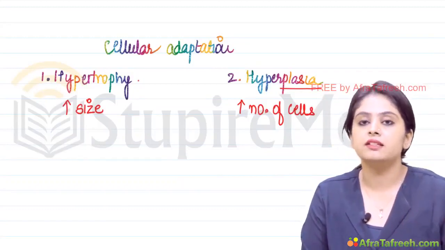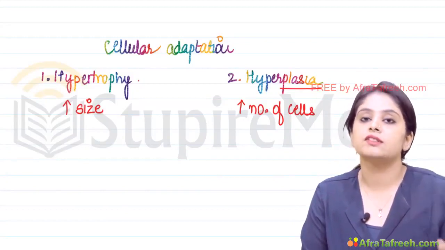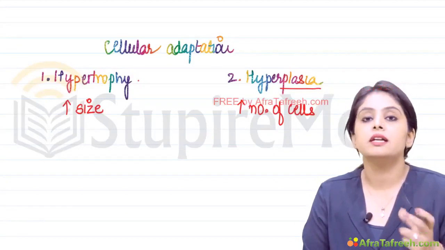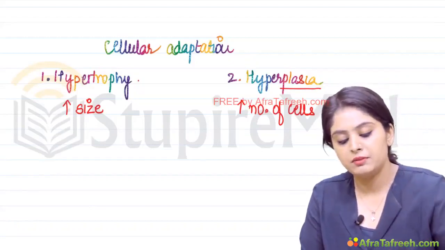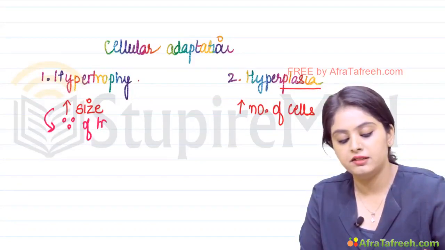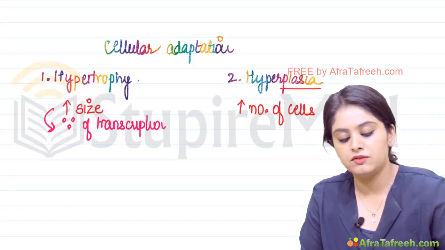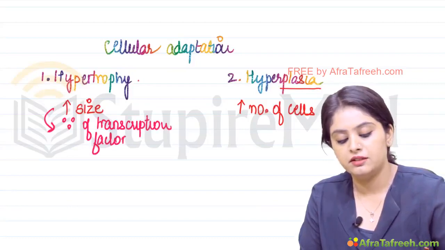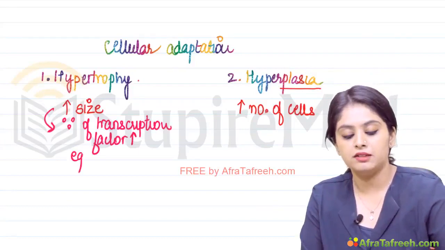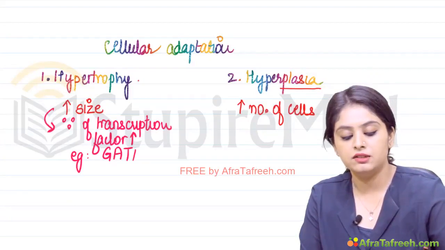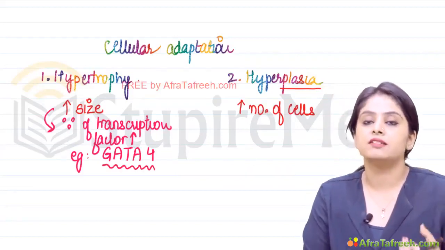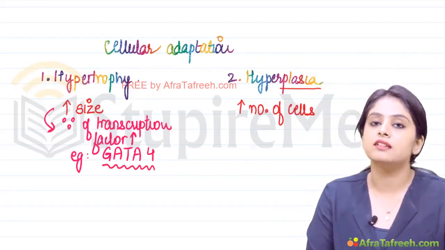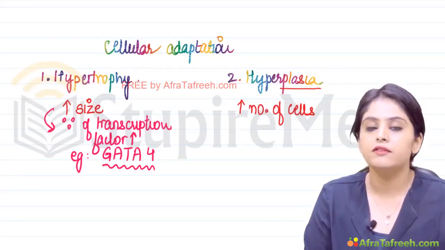This is the most basic difference between hypertrophy and hyperplasia. Hyper in both means increase, but trophy would mean the size of the cell or the organ. Plasia would mean the number of the cells will increase. Hypertrophy happens because of certain transcription factors. This increase in size is due to an increase in certain transcription factors. There is one name that you need to remember, that is GATA4. This is a recently discovered transcription factor. Why is the cell size increasing? Because of an increase in transcription factor, for example GATA4.